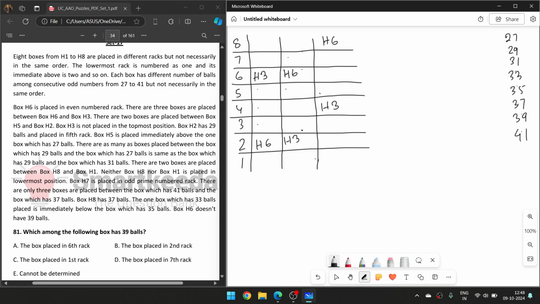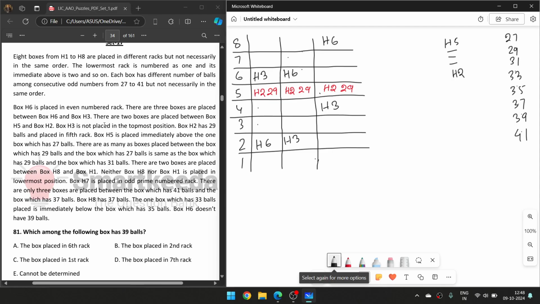Now let's go. There are 3 boxes placed between H5 and H2. So H2 has 29 balls and is placed in the fifth rack. This is pretty straightforward. H2 has 29. Okay, great.